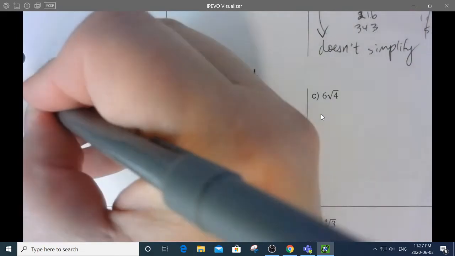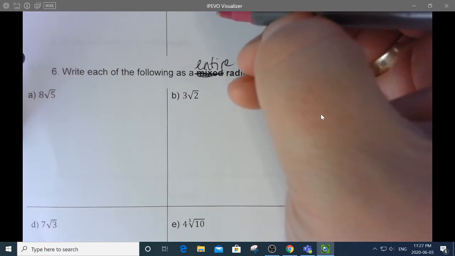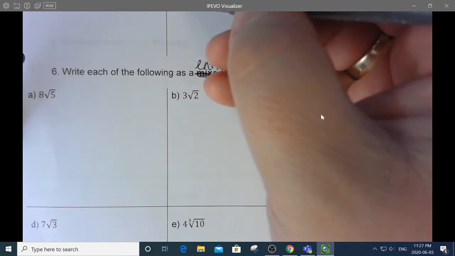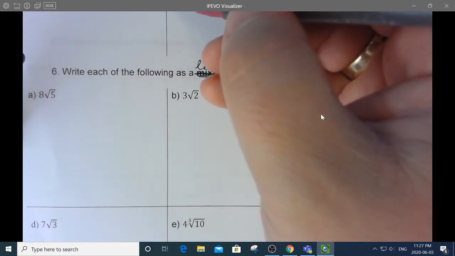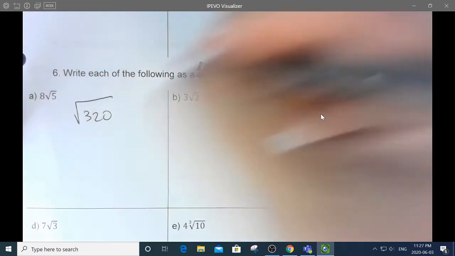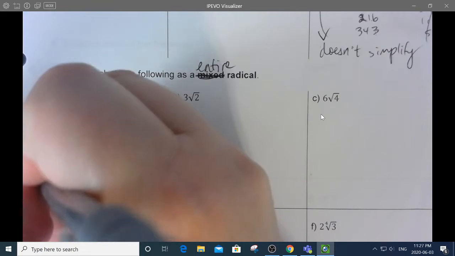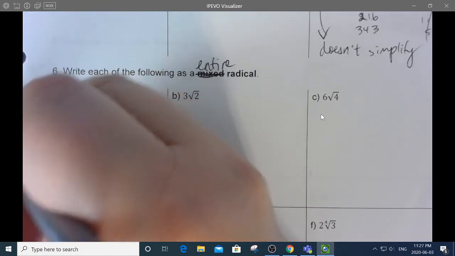Okay, so 8 goes into the bracket and becomes 8 squared, which is 64. 64 times 5. 5 times 60 would be 300, and 4 more 5s would be 20. So I'm thinking it's the square root of 320. Let me just double check that. 64 times 5. 4 5s is 20, carry the 2. 32. Yep. That's that. There we go.